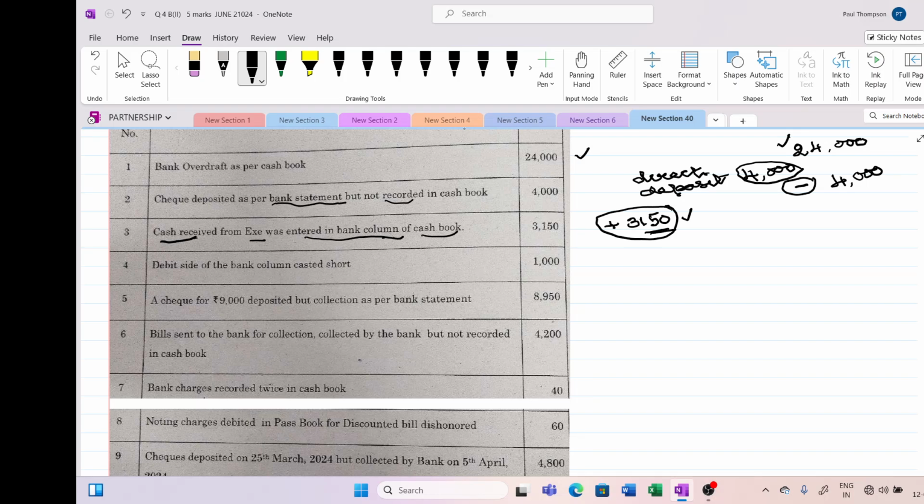The businessman, we have to understand that we are the businessman. We should have reduced the bank overdraft in the cash book, but actually it is not any payment or any amount received by the bank. So in the bank this would have gone up. The overdraft would have gone up by 3150.